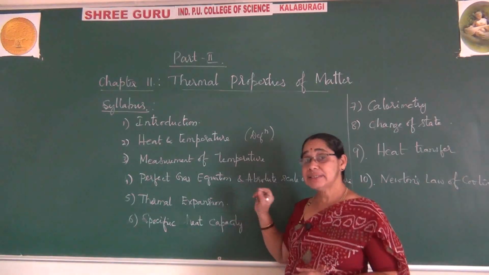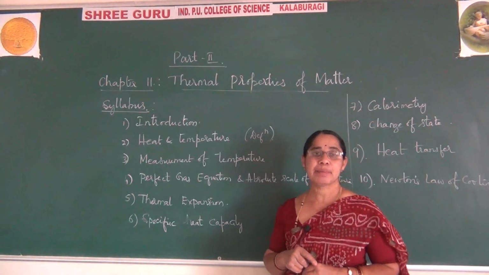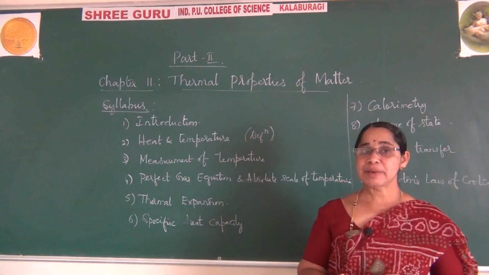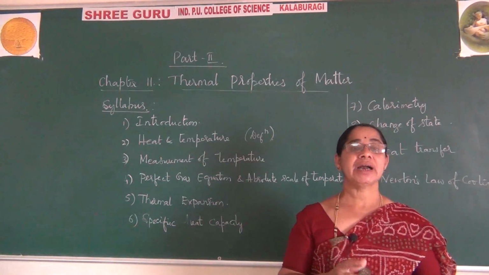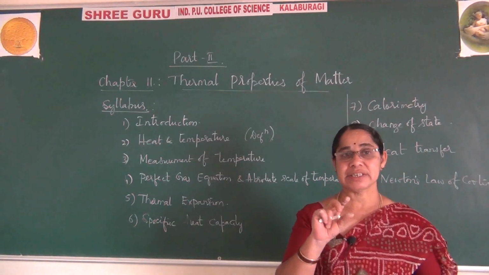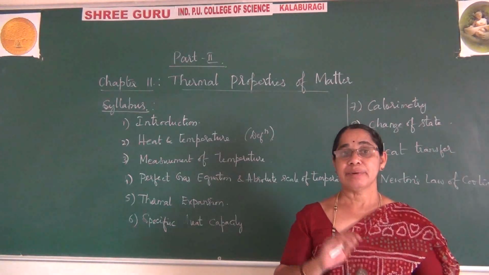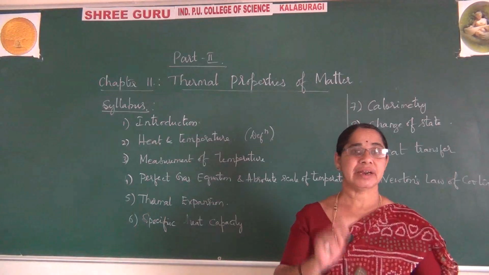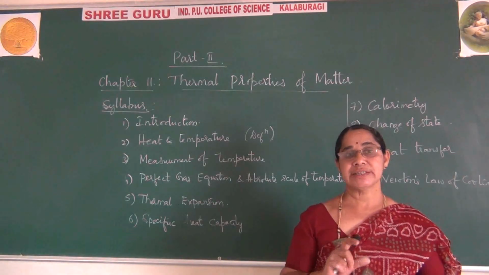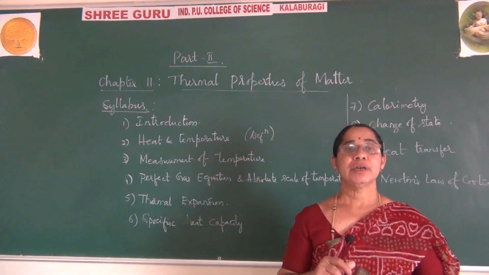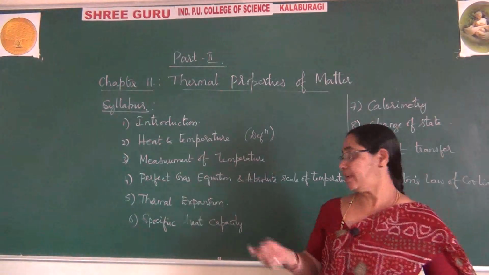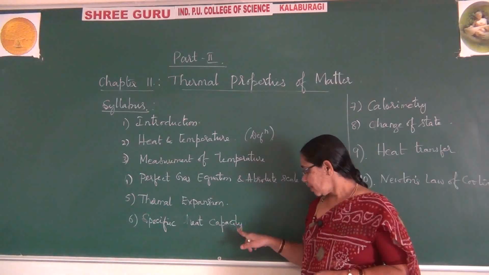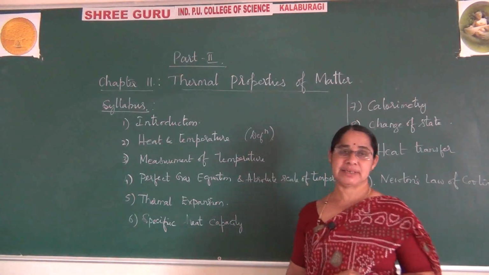So you can learn in a very simple way. I can give an example. The blacksmith always heats the wheel, the rim of the bullock cart, before it is adjusted to the cart. The reason behind this is that when you heat a substance, there is an expansion that you can observe here. Okay. Next comes specific heat capacity.